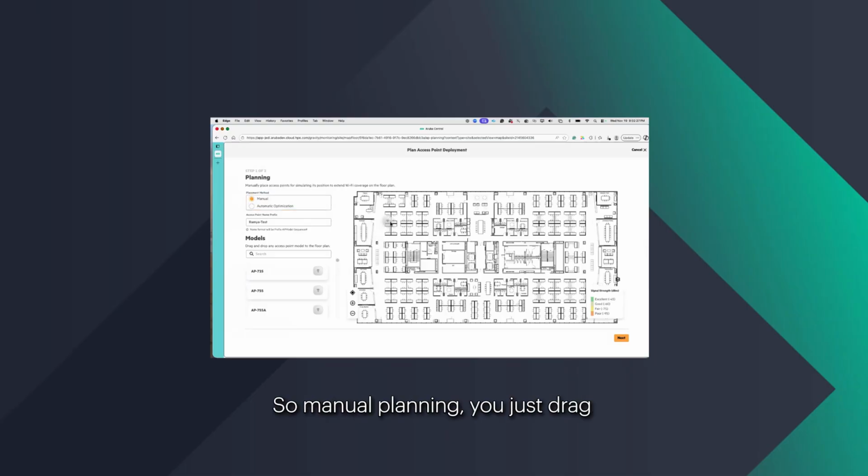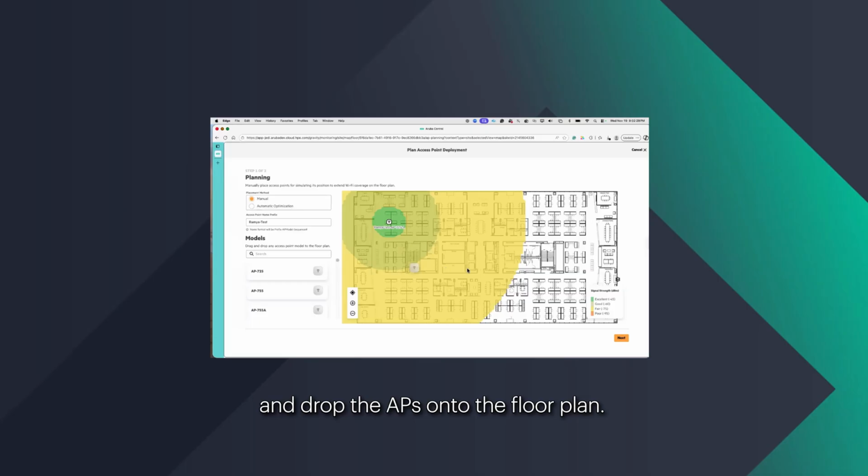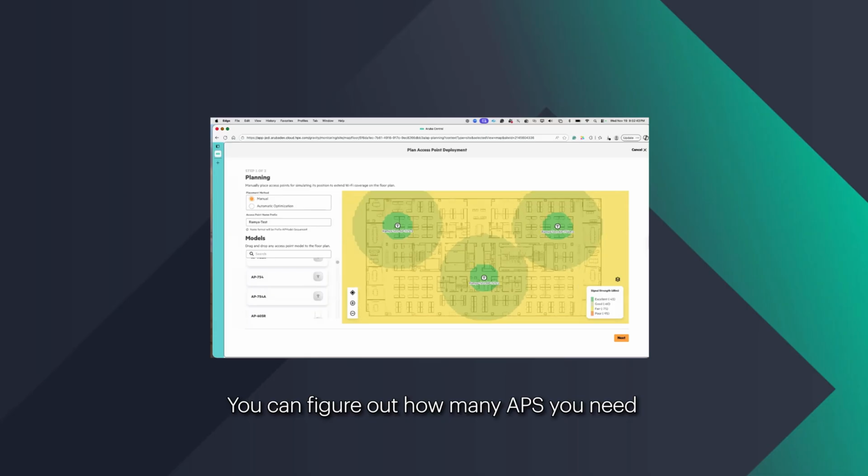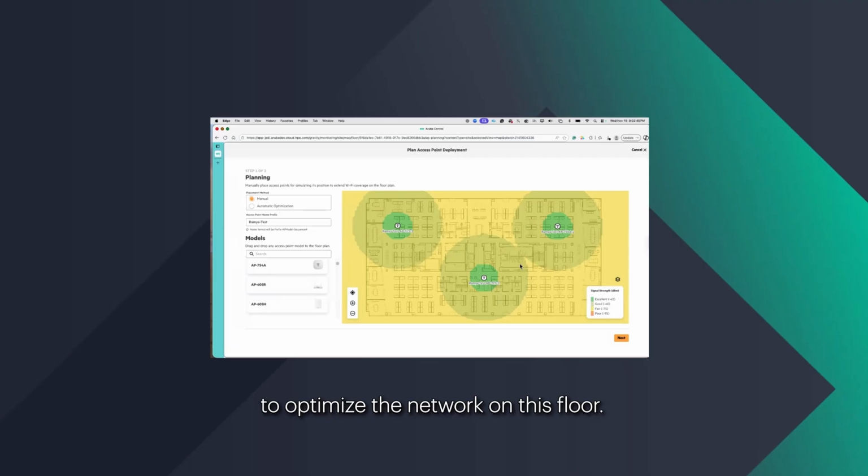With manual planning, you just drag and drop the APs onto the floor plan. You can pick a prefix. By default, it takes the floor name as the prefix. You can drag and drop the APs and plan your deployment. You can figure out how many APs you need to optimize the network on this floor.